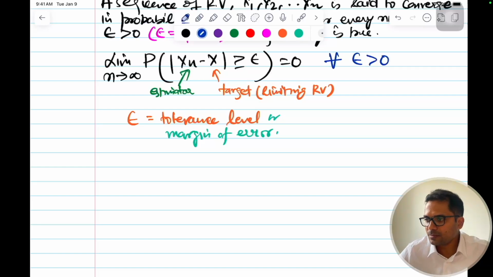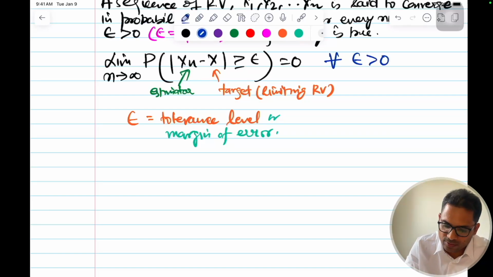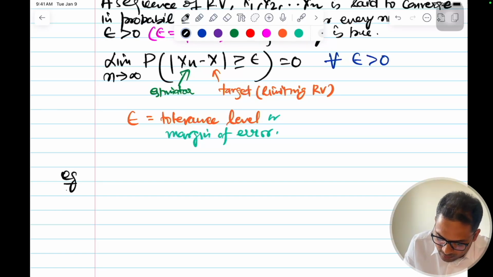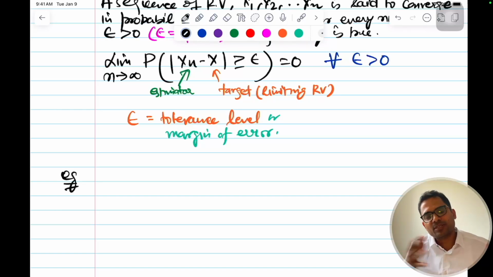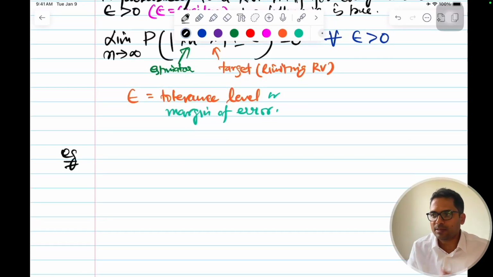Let's move on. I'll give you an example that will make this very clear. For example, let's define the sequence of random variables and the target or limiting random variable with the coin toss example.